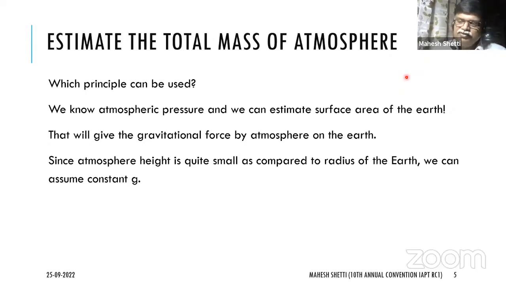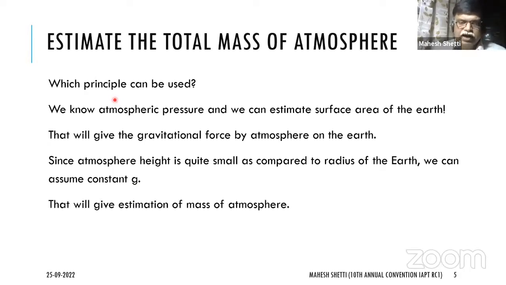And then you can assume that when you go a distance of 10 kilometers, as compared to 6,400 kilometers, which is the radius of the Earth, the g is not going to change much. The gravitational acceleration is not going to change much. And then you can say, okay, I will use the value of g as, say, 9.8 meter per square second, or even I can approximate, because I'm estimating, to 10 newton per kilogram or 10 meter per square second. Now, this will give an estimation of the mass of the atmosphere.